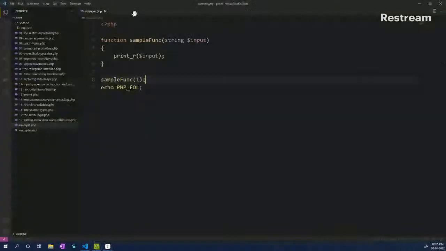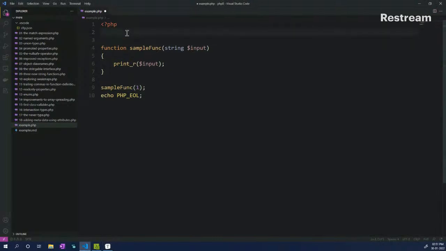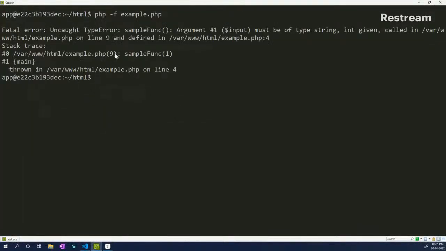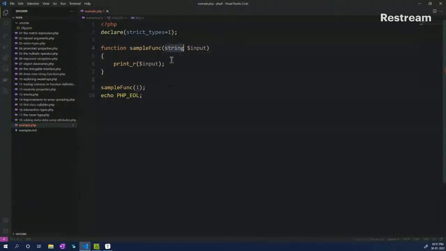and then passed in. So how do we avoid that? We actually put declare strict. So if I put declare strict types equal to 1, and now if I go back and run the example, you will get an error that it must be a string. So here no typecasting happens once we have strict types equal to 1.